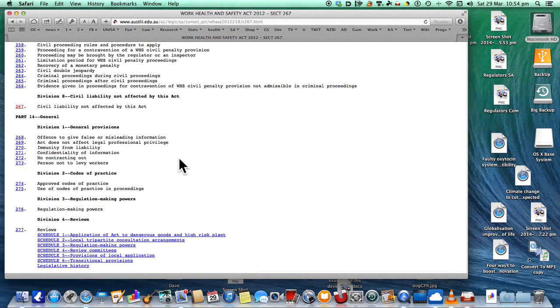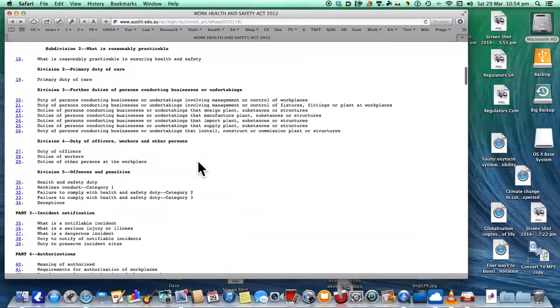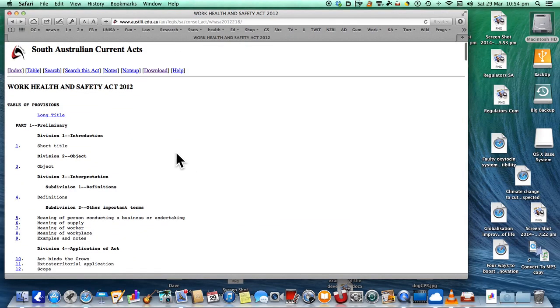But I'm going to go back again to the main Act, because what I want is a copy to be able to download and have a look at myself. Now, you can do this too, but be aware that if you're going to use it for something that's important, always go back to the site, because the download that you take won't be updated, obviously, as time goes on.